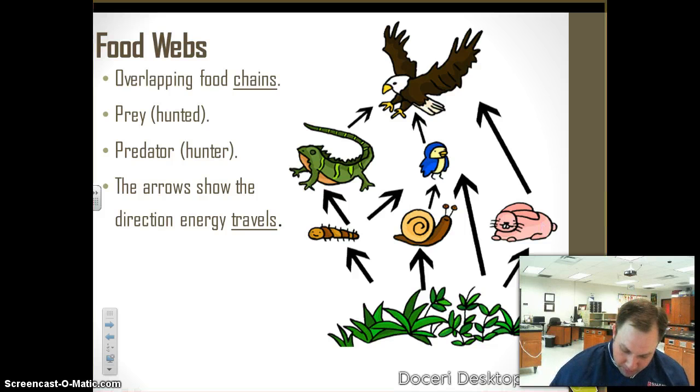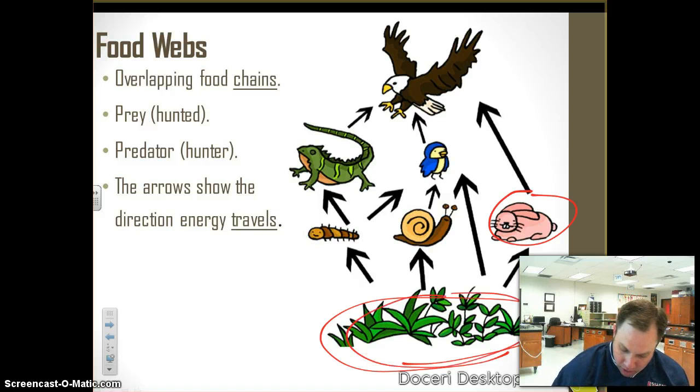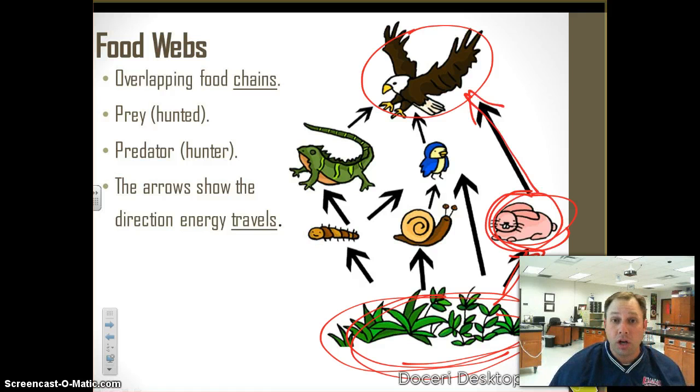I've got this one. For example, I've got the producer down here, which is our grass or our plants. And then we've got this rabbit that eats the grass, so all the energy in the grass goes to the rabbit. That's why we got the arrow going that way. And then that hawk eats the rabbit, so all the energy in that rabbit goes to the hawk. Okay? So there's one food chain.